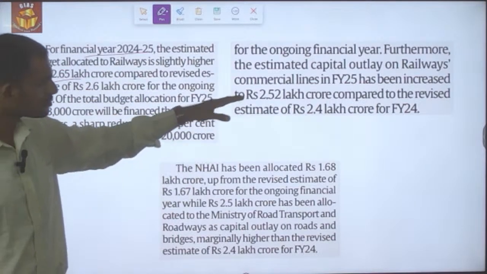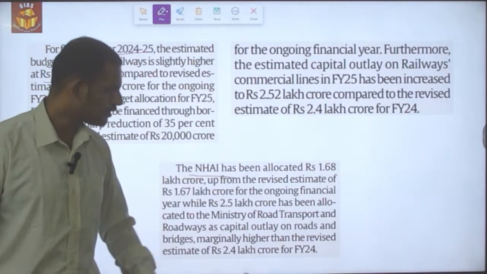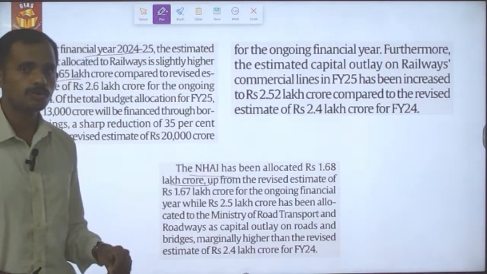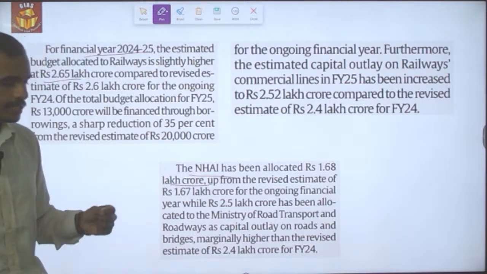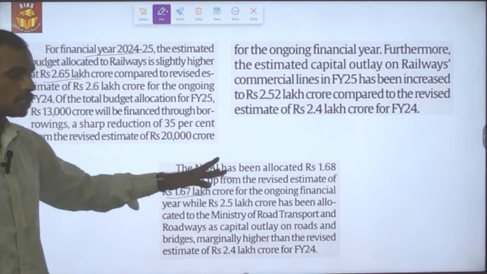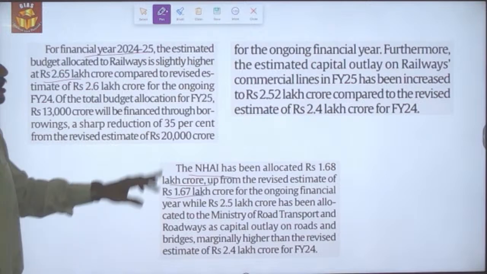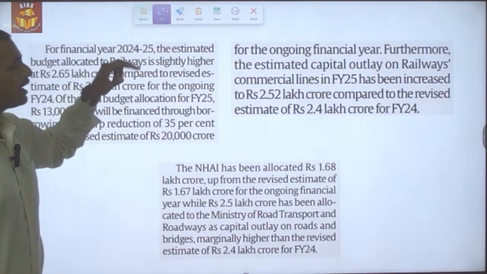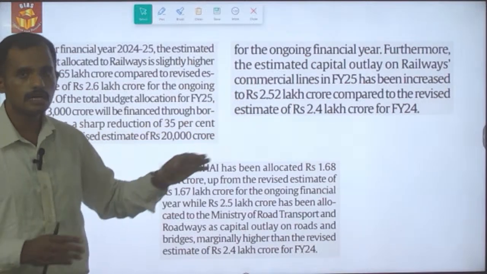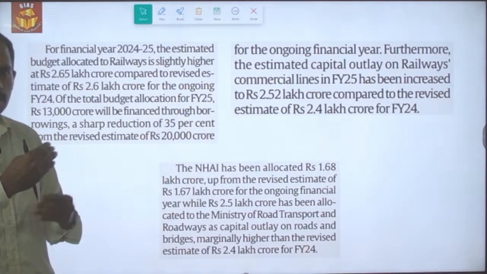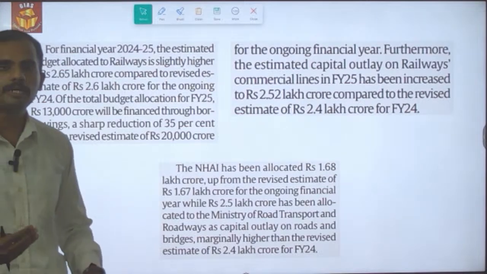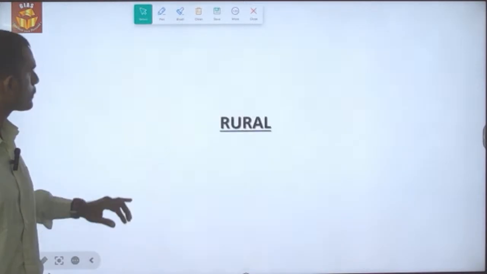The National Highways Authority of India has been allocated 1.68 lakh crore for the next financial year, higher than this year's revised estimate, and the same is the case for the Ministry of Road Transport. Capital outlays for the railways' commercial line have also increased compared to this year's revised estimate. So this is what has happened in the railways infrastructure.